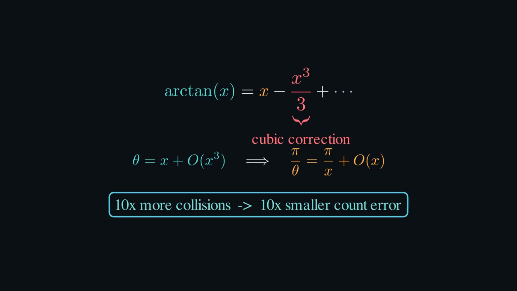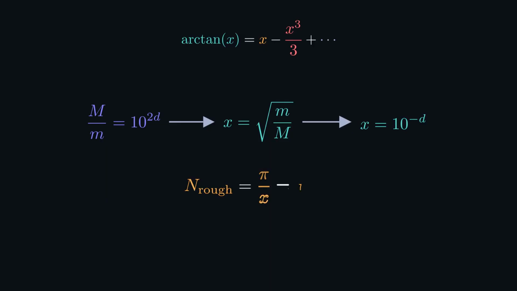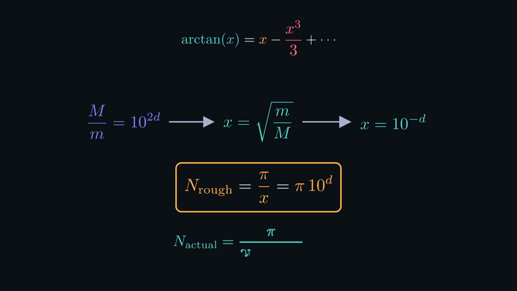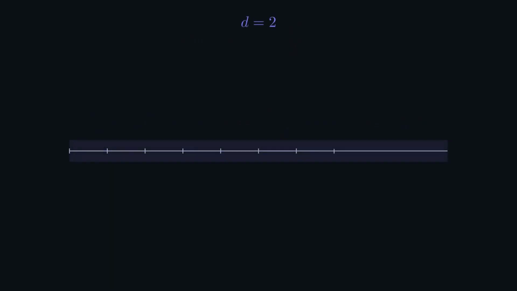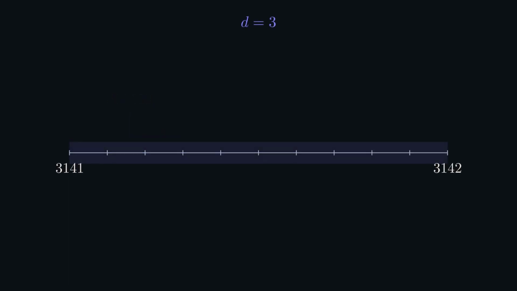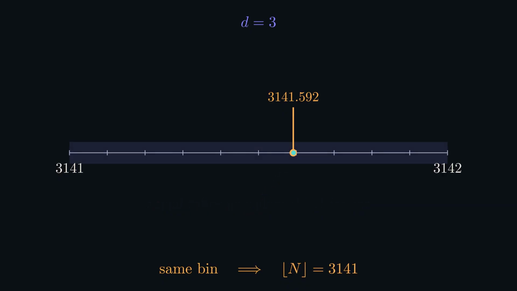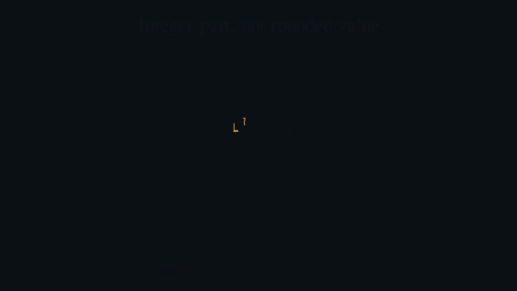If M over m is 10 to the power 2d, then x is 10 to the negative d. Ignoring the correction predicts pi divided by x, or pi times 10 to the d. The actual value, pi divided by arctangent x, is slightly larger. For d equals 2, the rough prediction is 314.159, while the actual angular count is about 314.9070. Both have floor 314. For d equals 3, the rough prediction is 3141.59 or so, and the correction is only about 0.1, safely inside the same integer bin. We're extracting not a rounded value of pi, but the integer part of pi times the power of 10. That's why the collision totals read 3, 31, 314, 3141.